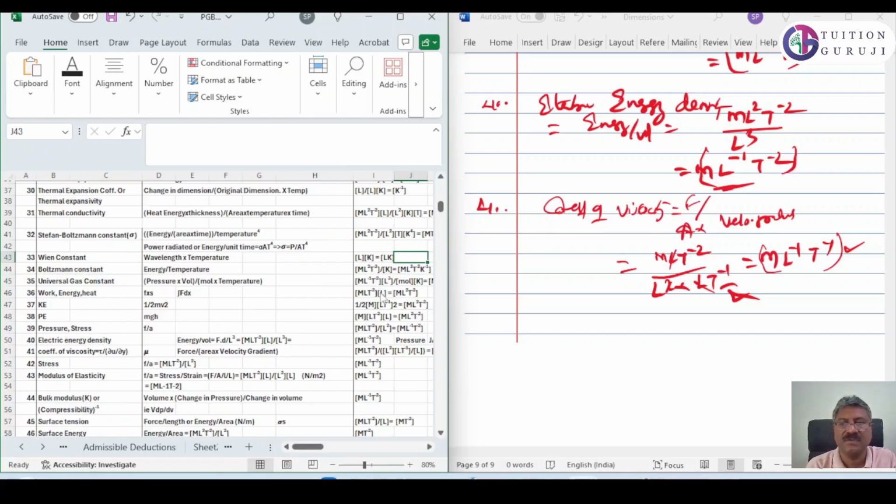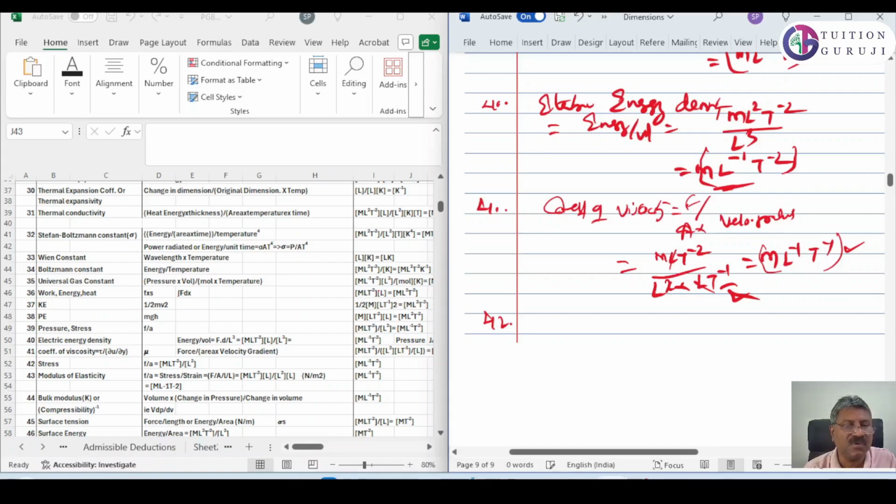Next is stress, 42. What is stress we already discussed, this is force by area. Now next is modulus of elasticity, 43. Modulus of elasticity is actually stress by strain. Stress is equal to force by area. Strain has no dimensions, so it is the same as stress only, force by area, that is m L T raised to minus 2 into L raised to minus 2.